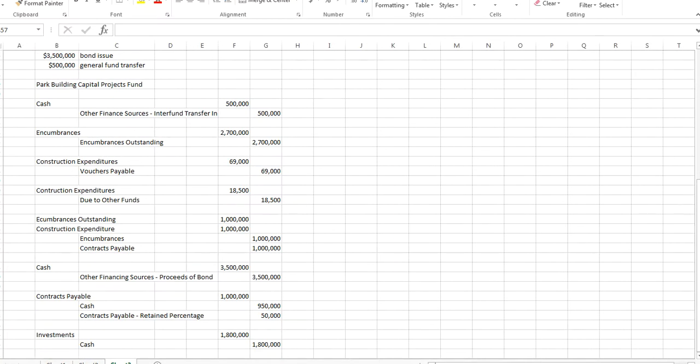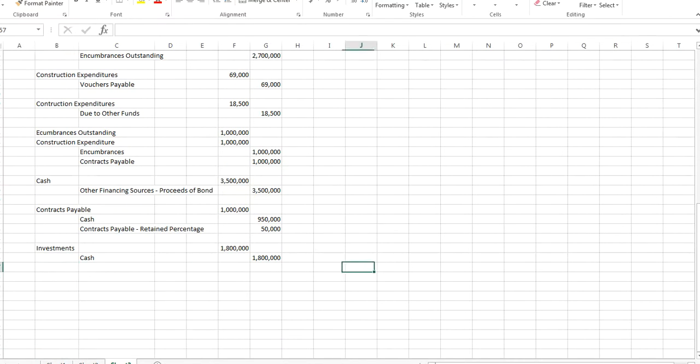And then finally, the closing entries were prepared at the year end, assuming that $2.5 million of the encumbrances outstanding will be paid from the bond proceeds and therefore considered restricted resources. Let me make a note of that over here: $2.5 million of the encumbrances outstanding will be paid from bond proceeds, and because of that, these are restricted resources.